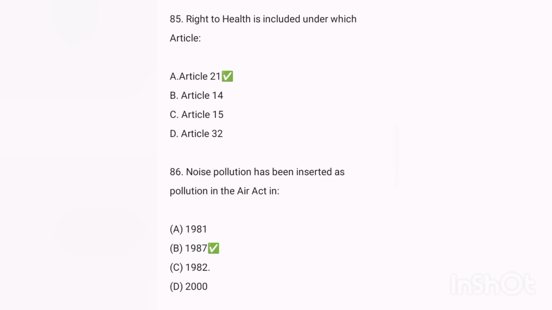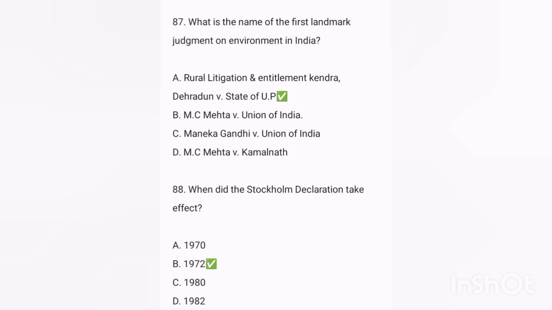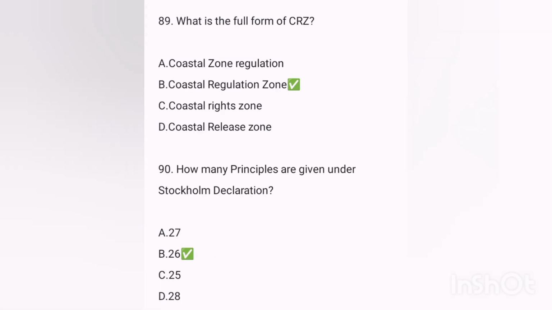Next, right to health is included under which article? Answer Article 21. Next, noise pollution has been inserted as a pollutant in the Air Act. Answer 1987. Next, what is the name of the first landmark judgment on the environment in India? Answer Rural Litigation and Entitlement Kendra, Dehradun versus State of UP. Next, when did the Stockholm Declaration take effect? Answer B, 1972.